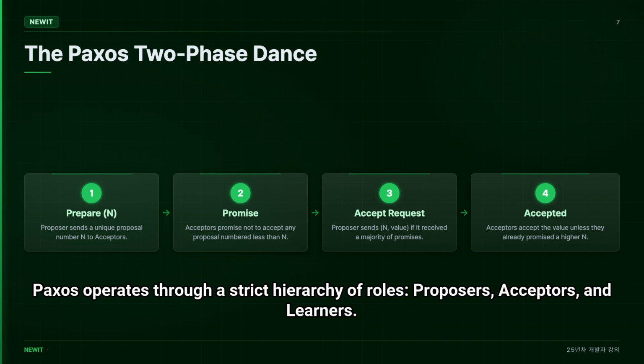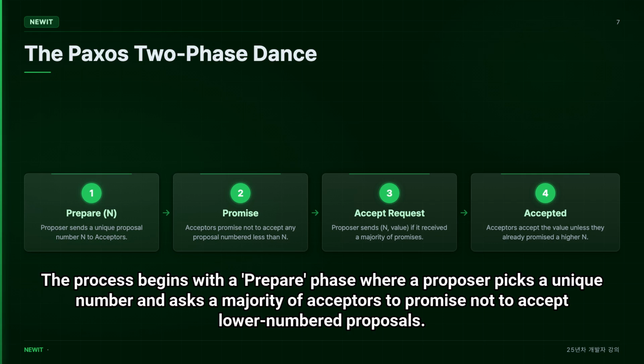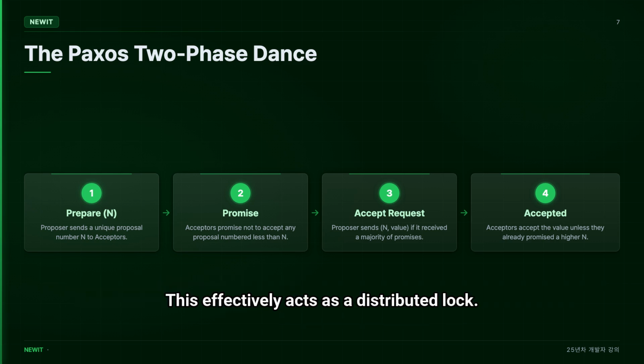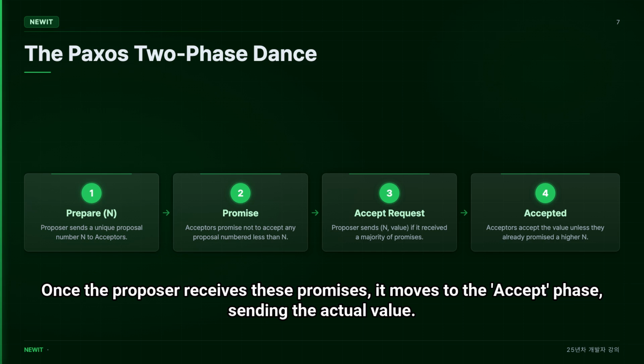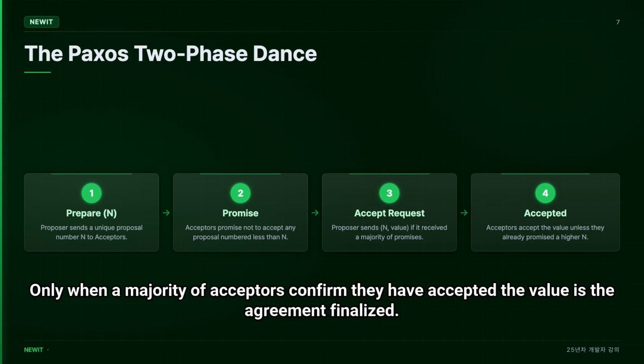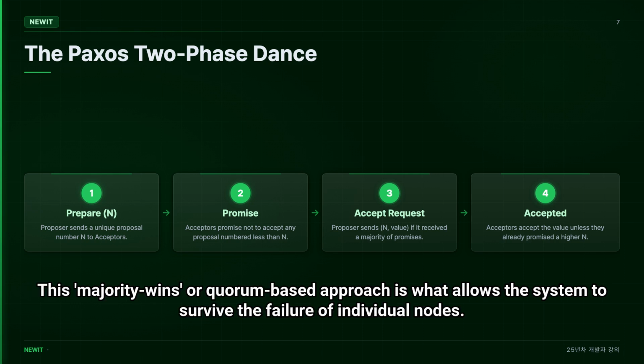Paxos operates through a strict hierarchy of roles: proposers, acceptors, and learners. The process begins with a prepare phase where a proposer picks a unique number and asks a majority of acceptors to promise not to accept lower-numbered proposals. This effectively acts as a distributed lock. Once the proposer receives these promises, it moves to the accept phase, sending the actual value. Only when a majority of acceptors confirm they have accepted the value is the agreement finalized. This majority-wins, or quorum-based, approach is what allows the system to survive the failure of individual nodes.